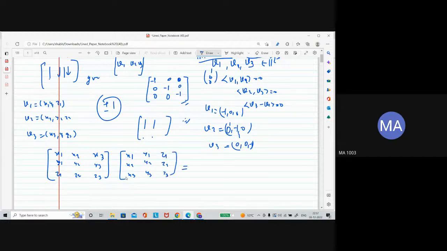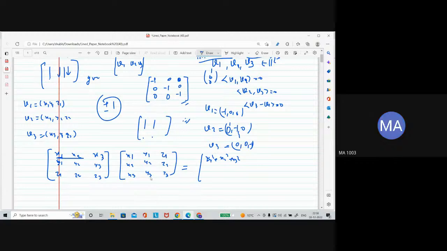Now multiply these two matrices, row times column. This first entry will give x1 squared plus x2 squared plus x3 squared. Now row times the next column: x1 x2 x3 multiplied by y1 y2 y3 gives x1 y1 plus x2 y2 plus x3 y3.